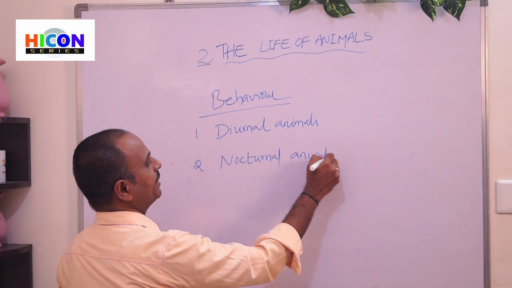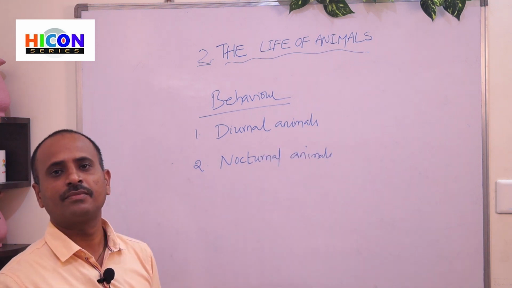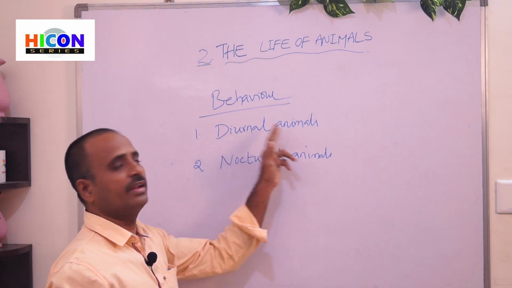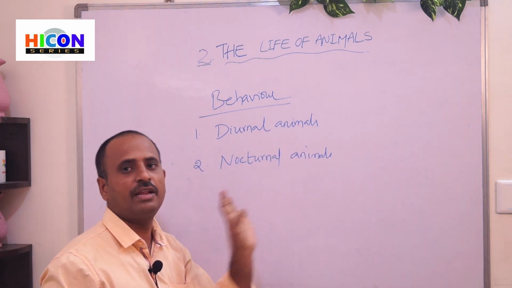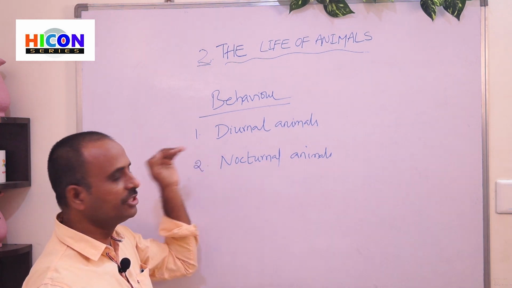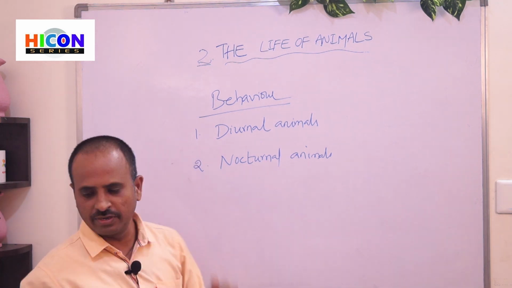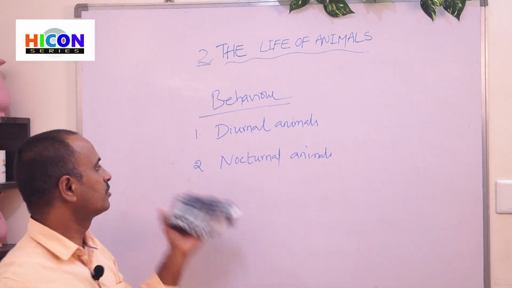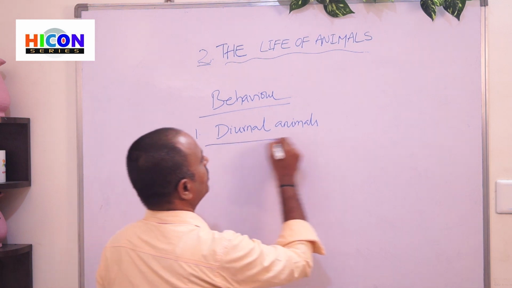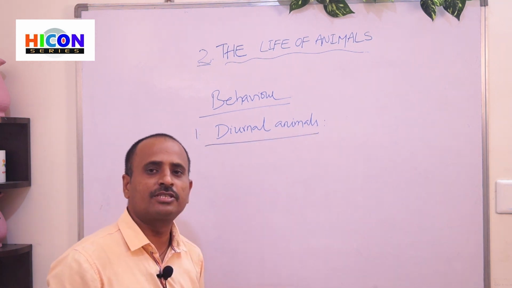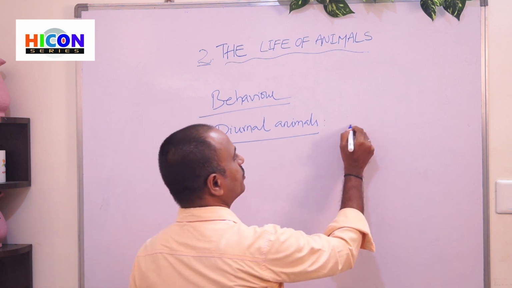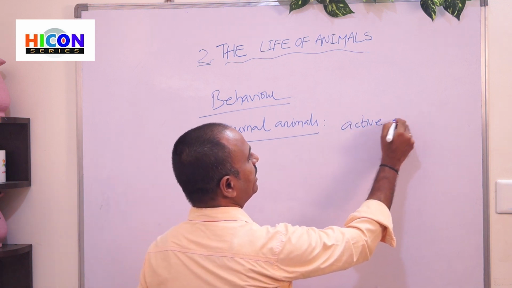Based on the behavior of the animals, they are classified into two types, diurnal animals and nocturnal animals. So let us discuss in detail about each type of animal. The first one is diurnal animals. What are diurnal animals? Diurnal animals means the animals which are active during the daytime.